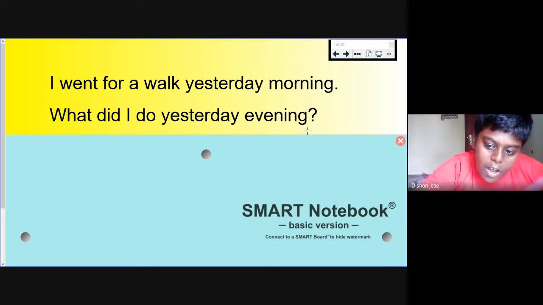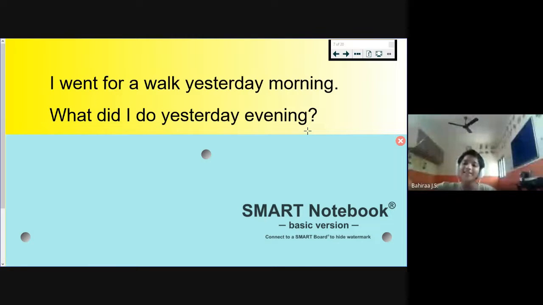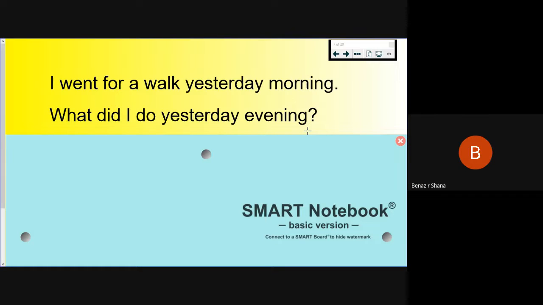Ma'am, one day fully I will keep it on the charger only. No, no, don't do like that, your system will go worse. Ma'am, without the charger my laptop will not work. Okay, some systems may be like that. So you have to charge it at the appropriate time. Whenever the power is there, just charge it for 2 to 3 hours. That's enough. Don't go for too much time, your system may get worse.